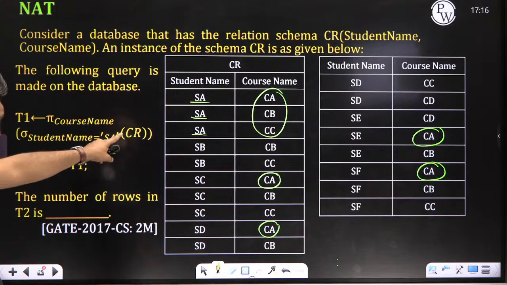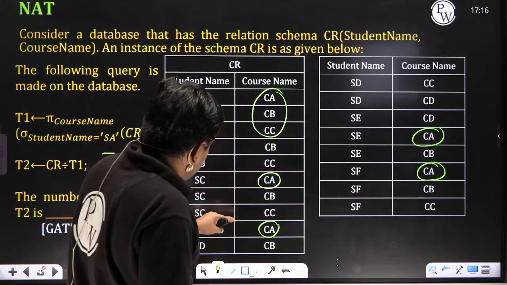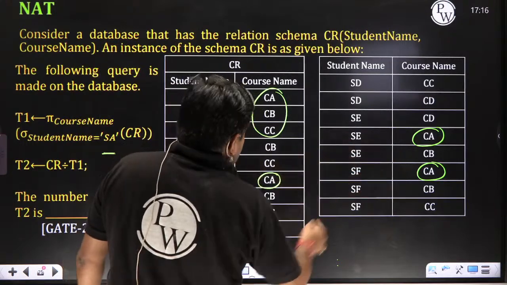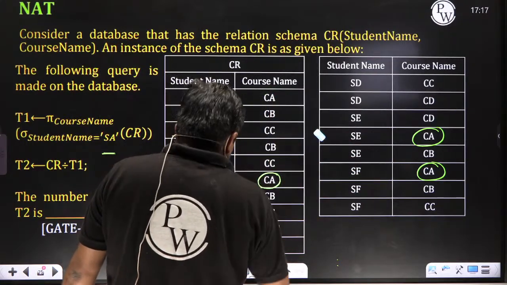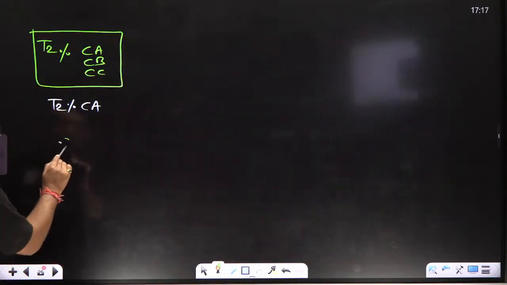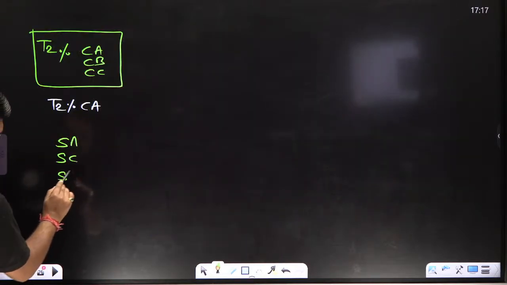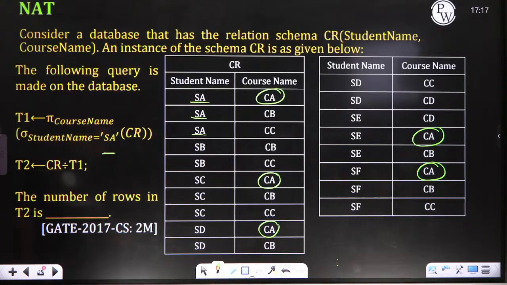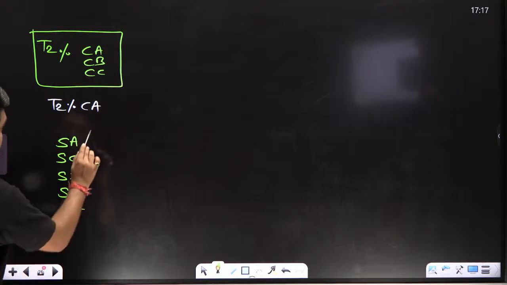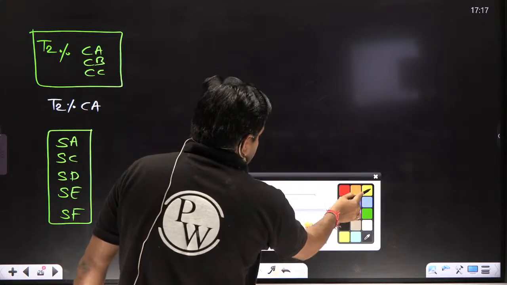So you will get first of all CA. So from CA you will get what? SC, SD, SE, SF and this one itself, CA. Clear beta? So you will get SA, SC, SD, SE, SF. This is divided by CA. Jaideep, getting beta? Each and every one getting?